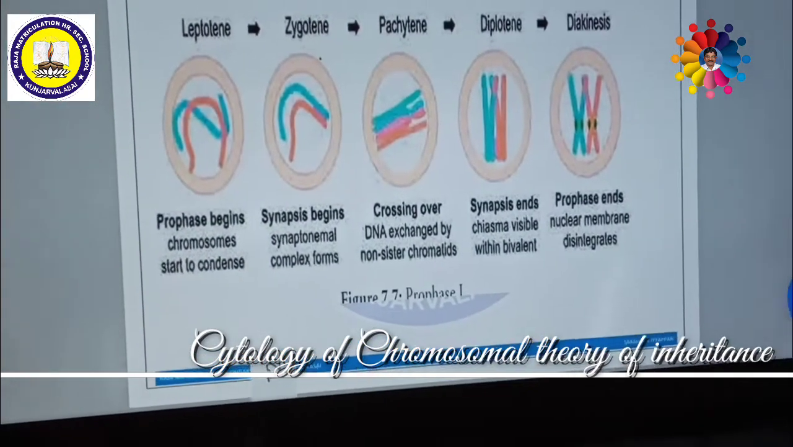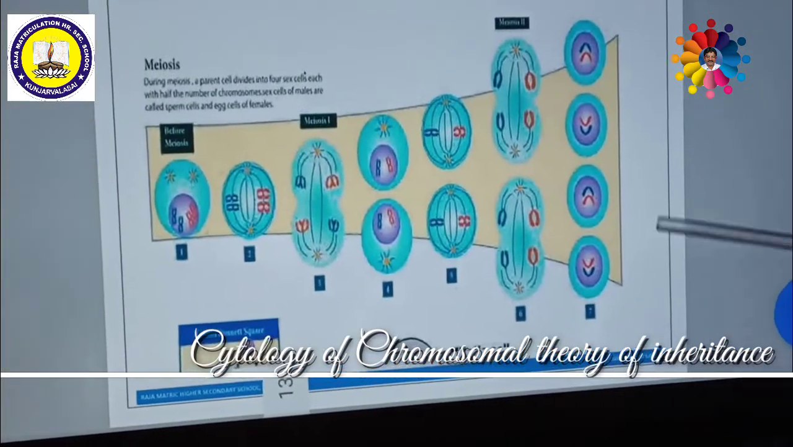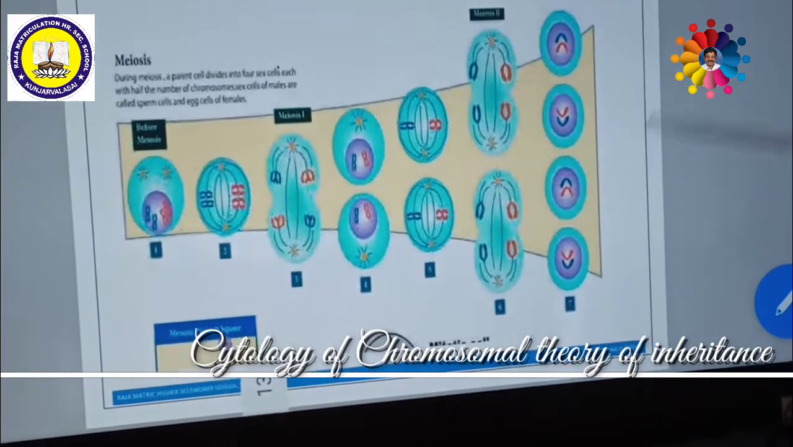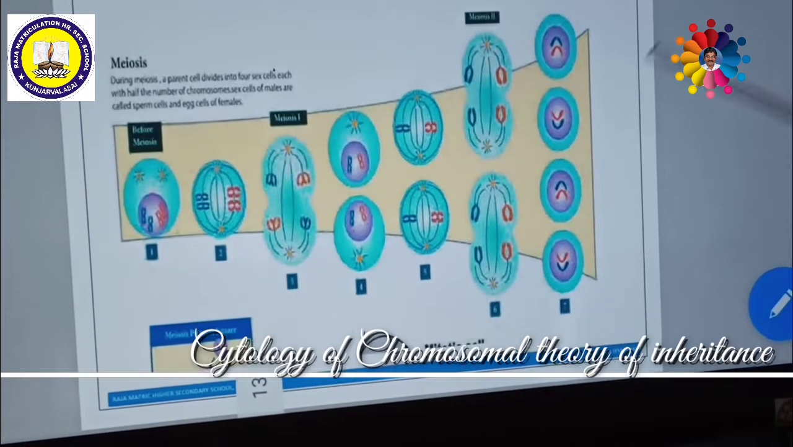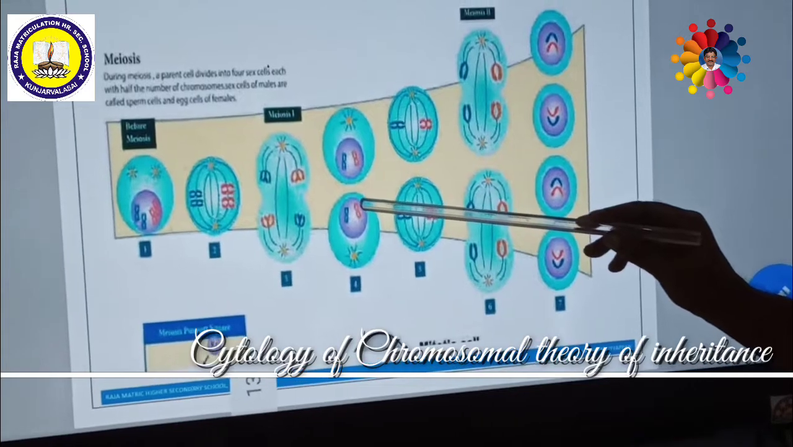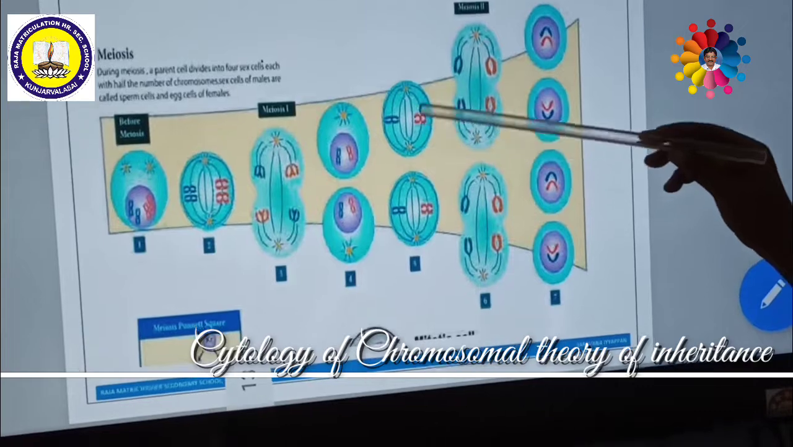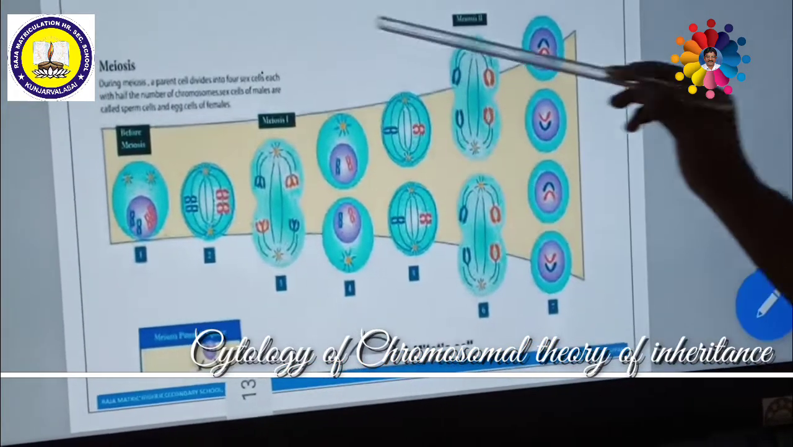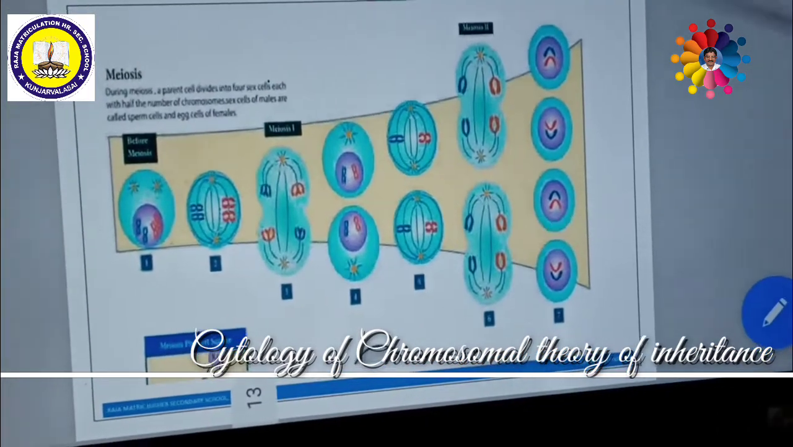Now, the meiotic cell division we shall discuss in detail. Usually, meiotic cell division occurs in 2 stages, that is meiosis 1 and meiosis 2. Meiosis 1 is further divided into prophase 1, metaphase 1, anaphase 1, telophase 1. Then meiosis 2 has prophase 2, metaphase 2, anaphase 2, telophase 2. In such a way, meiosis is divided into 2 stages, namely meiosis 1 and meiosis 2.